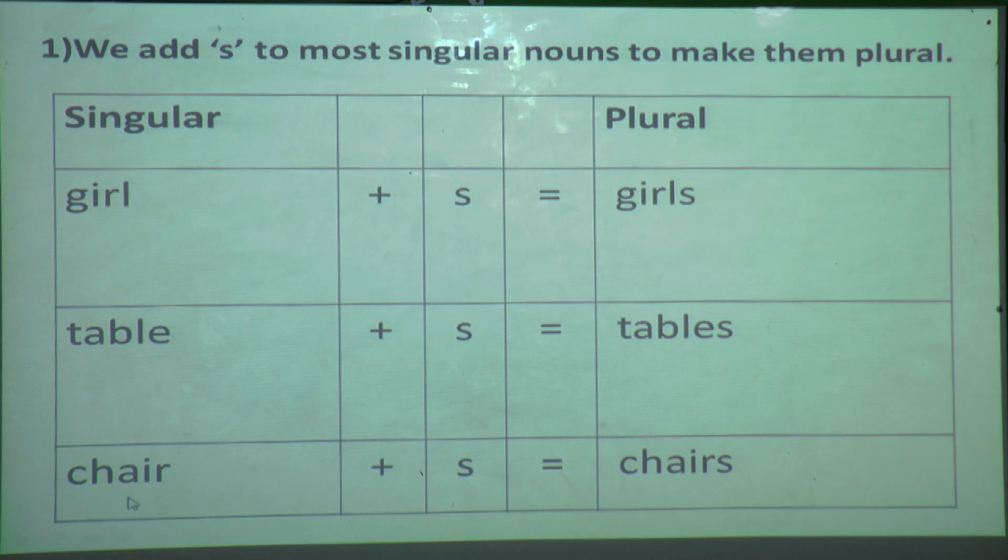Next is chair. I am only going to add s, chairs. Hope, students, you have understood what I have taught in the first rule. For most singular nouns, if you want to make them plural, you only add s.